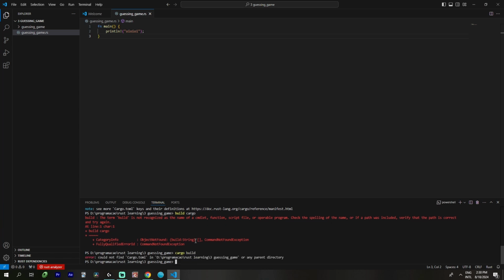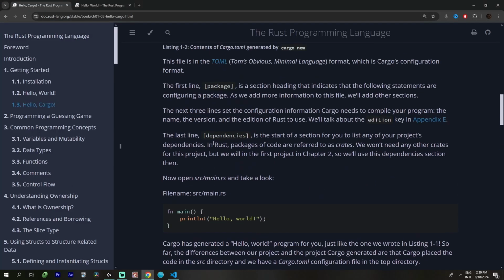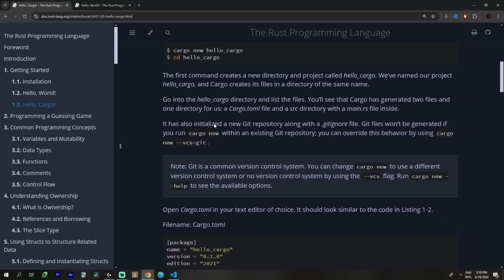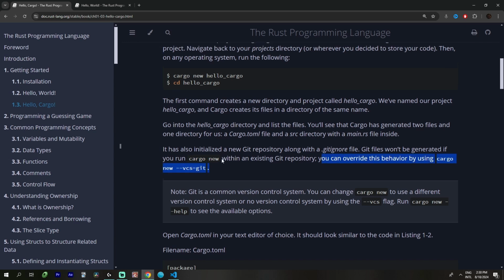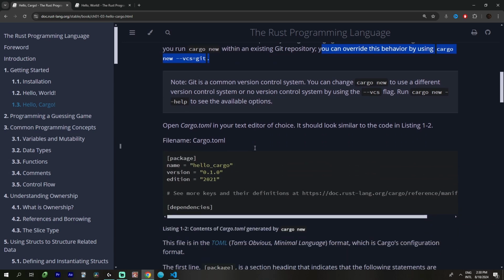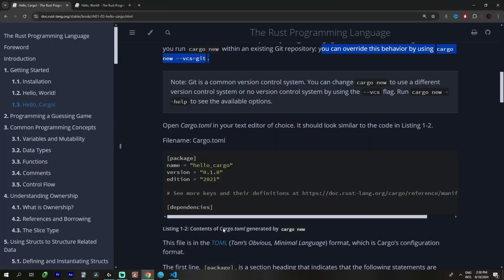I could not find cargo. Cargo new. You can override cargo new. Maybe I need to change directory.